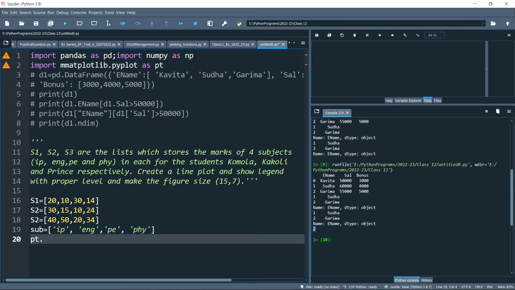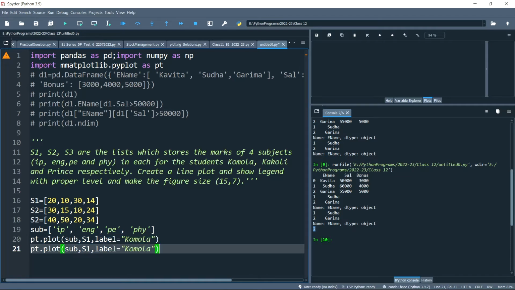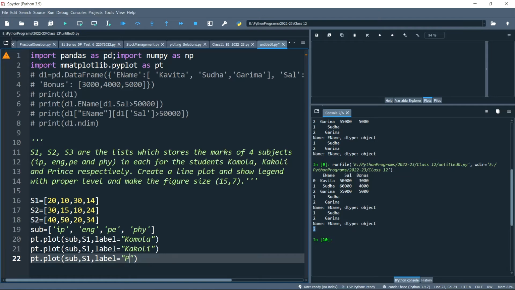So pt.plot, line plot means only plot. First we need to put the subjects, then S1. This one is for whom? The first label here is for Komala, so let me put it within quotation marks. Let me copy paste. The second one is Kakoli. And the last one is about Prince. So here it will be S2, and here it will be S3.